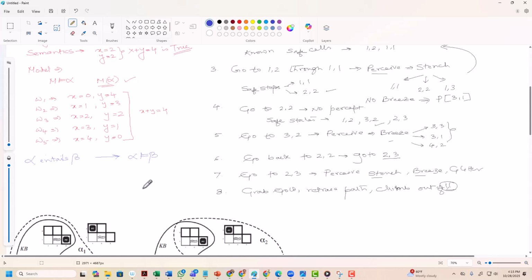In other words, if the world makes alpha true, it must also make beta true.